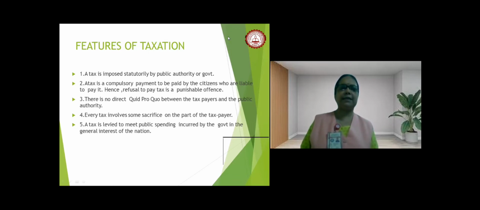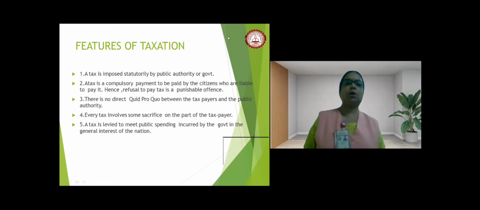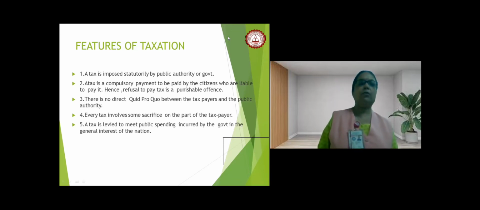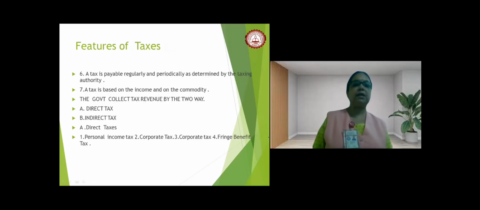So all these are examples of societal growth, and for that it is important for the government to meet public expenditure, and this public expenditure comes from public revenue. At the same time, the government is also equally accountable for how it utilizes the public fund for the progress of the nation and the country.